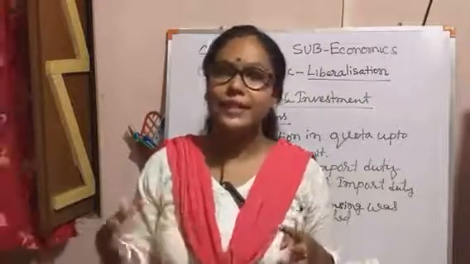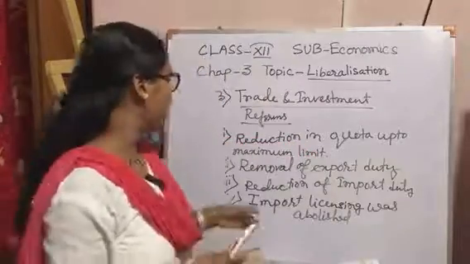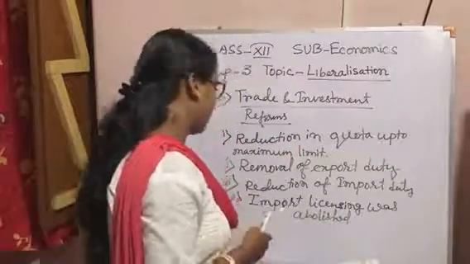So except for these commodities, the government abolished the import licenses.